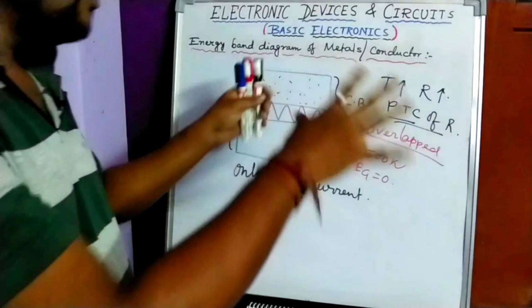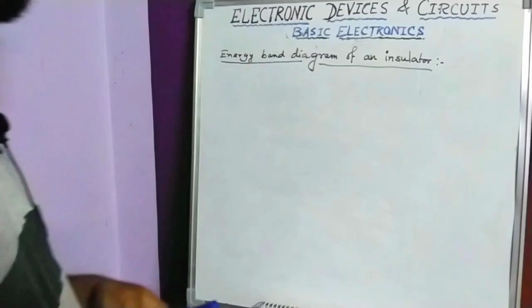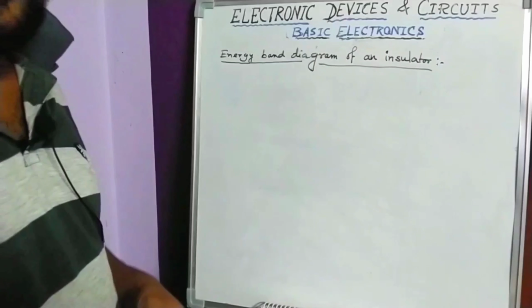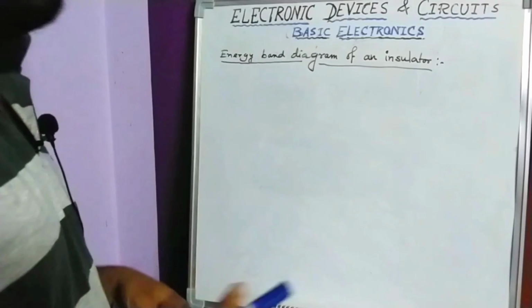Next part is the energy band diagram of an insulator. An insulator is a bad conductor of electricity. No current can flow through the insulator. So why can the current not flow through the insulator? That is the main important question. First of all, let me tell you a few important points about insulators.